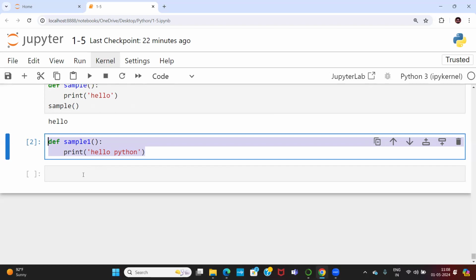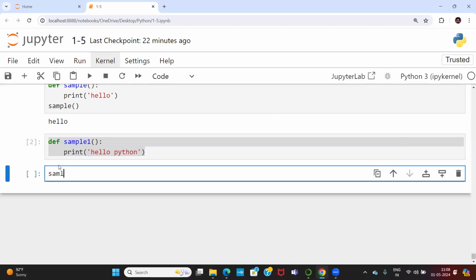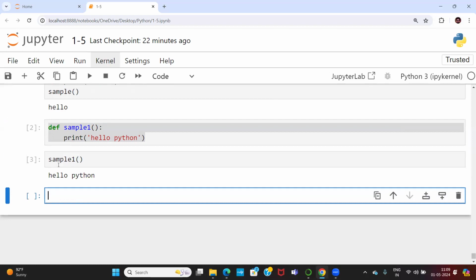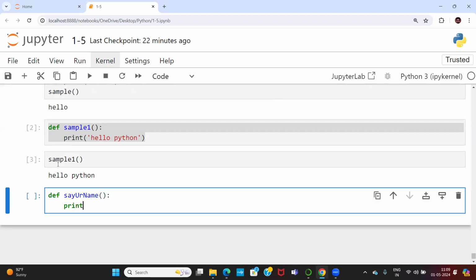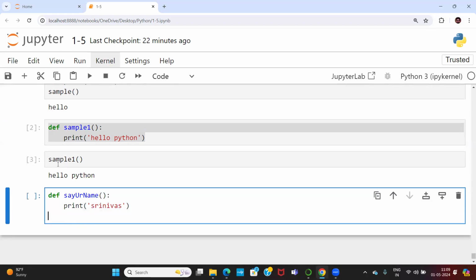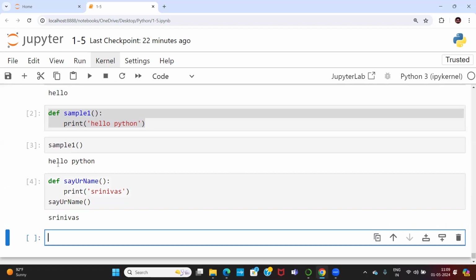So what I need to do is immediately call the function, sample 1. When I call the function, I can see the output of that particular block of code. Whatever block of code we have, we can call. So let me write one more function. def say your name. Print myself, I am Srinivas. After this, I need to call the function. Whatever function you write, you need to call.